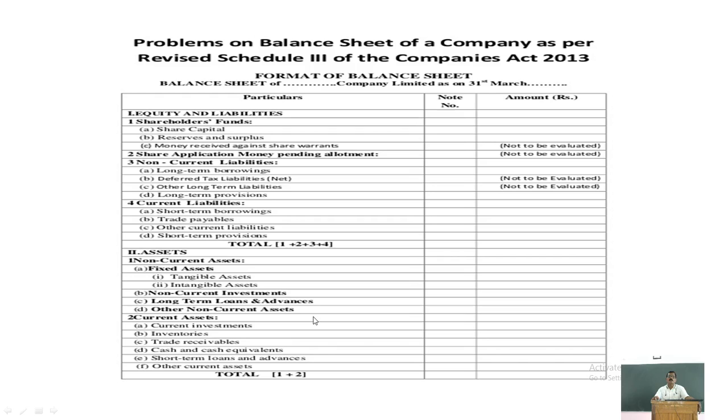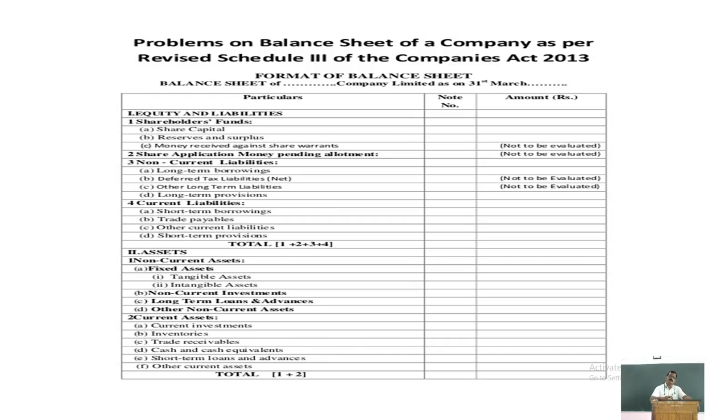So these are the two categories of assets, non-current assets and current assets, and for details you have to show the note and take the net amount. That will be the total assets: the total of non-current assets, category 1, and the total of current assets, category 2. Total liabilities and total assets must be the same. You may already know this particular format of the balance sheet.